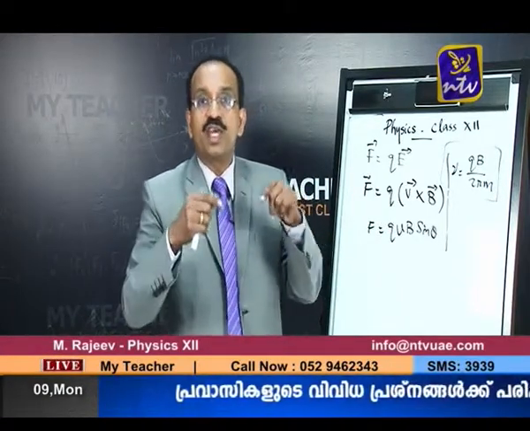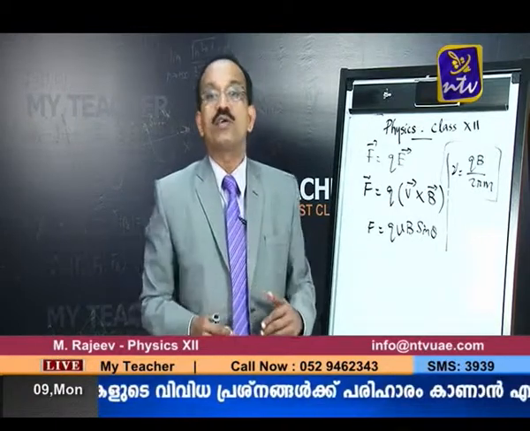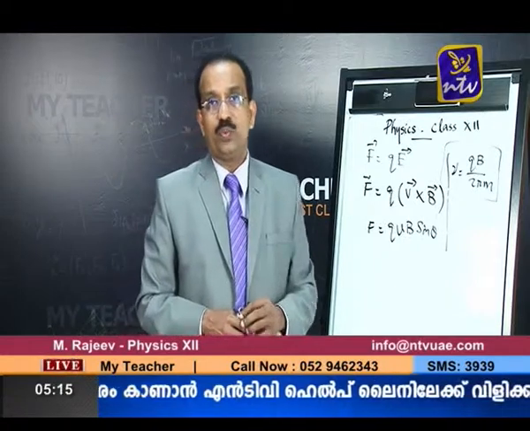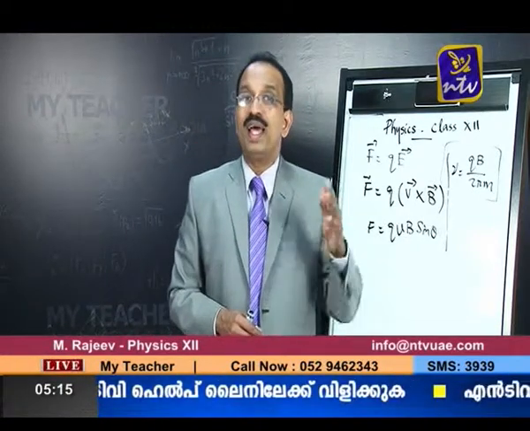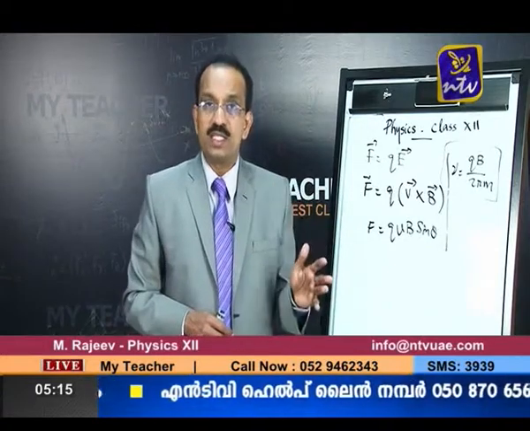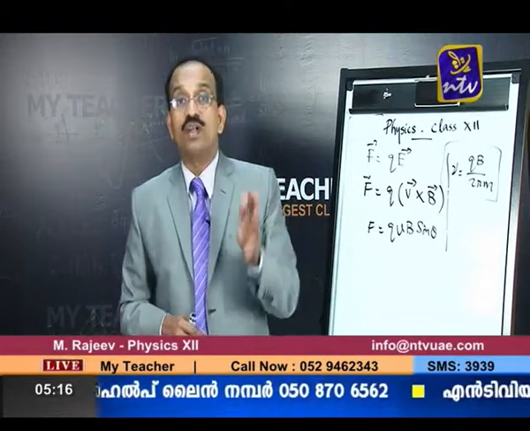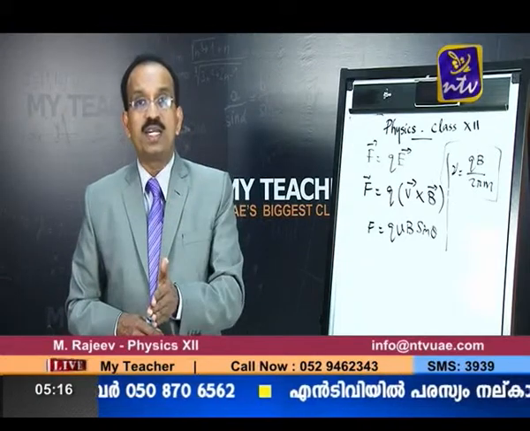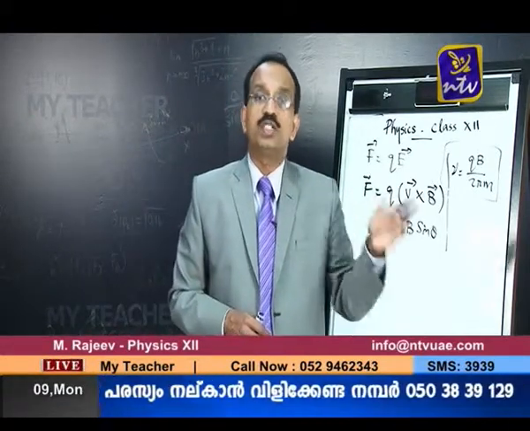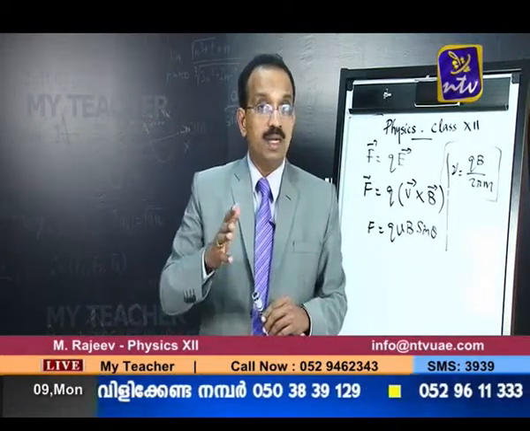This condition, if you can adjust it like that, is said to be the resonance condition of the cyclotron. So, when can a cyclotron be said to be at resonance? A cyclotron is said to be at resonance if the frequency of revolution of the charged particle inside the field is the same as the frequency of oscillations from the oscillator. Is it clear? All right.